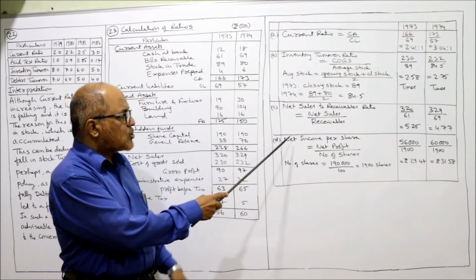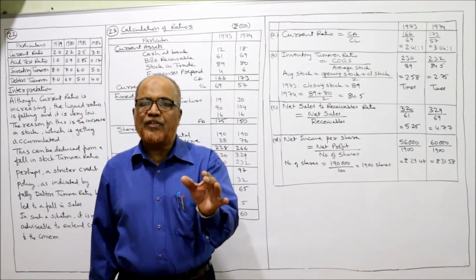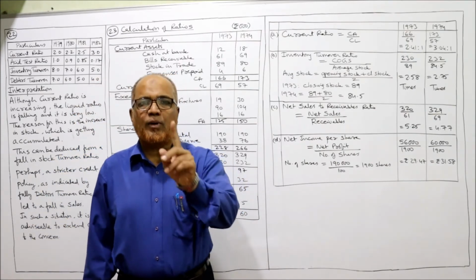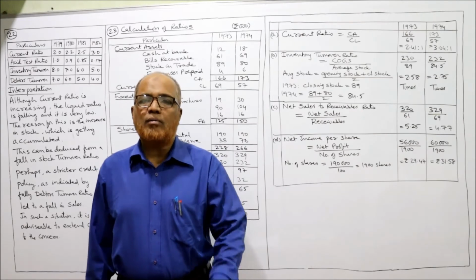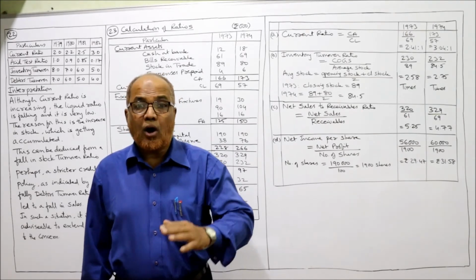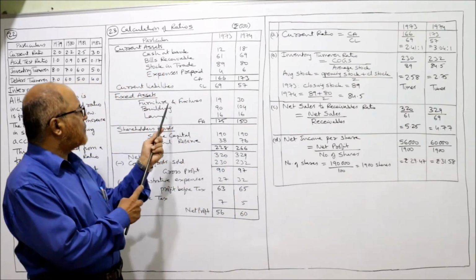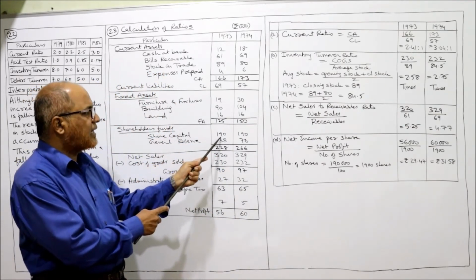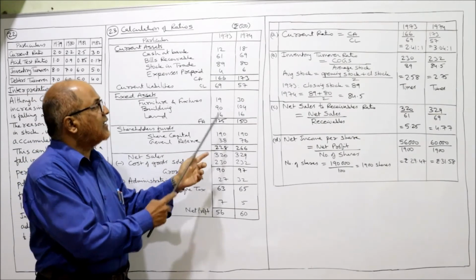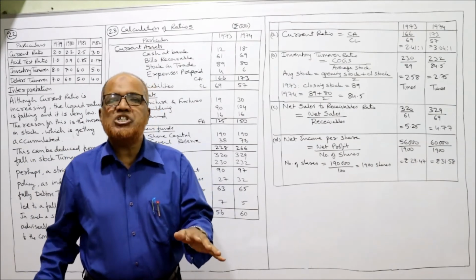The last ratio is net income per share. Net income means net profit per share. The formula is net profit divided by number of shares. How many shares are there? It is given the share capital. The share capital is 1,90,000. 190, three zeros are omitted. That means the equity share capital is